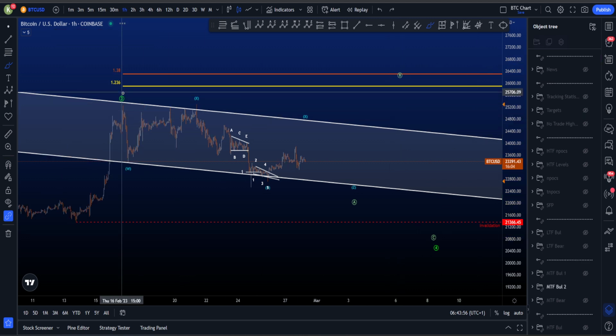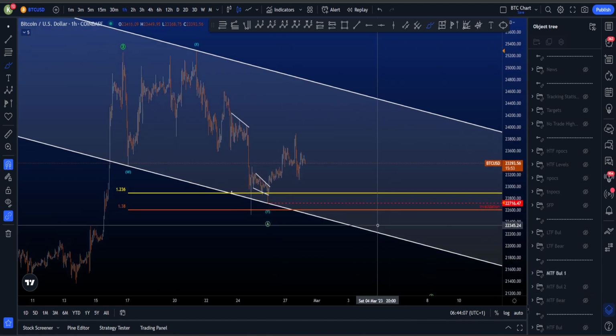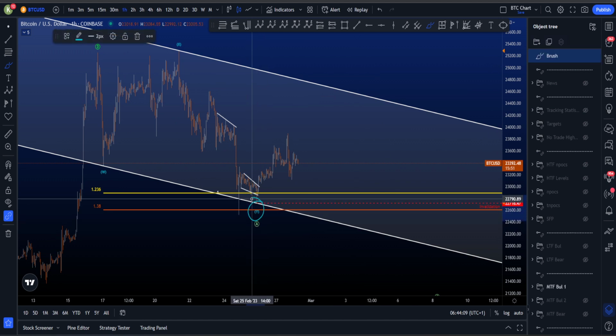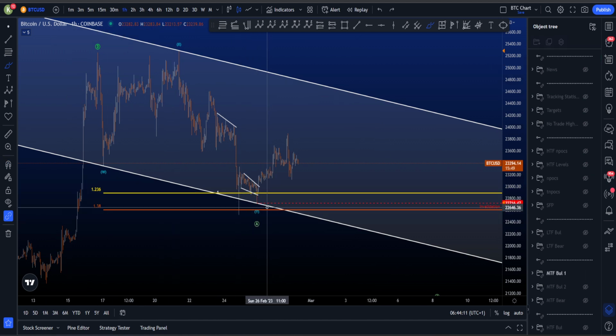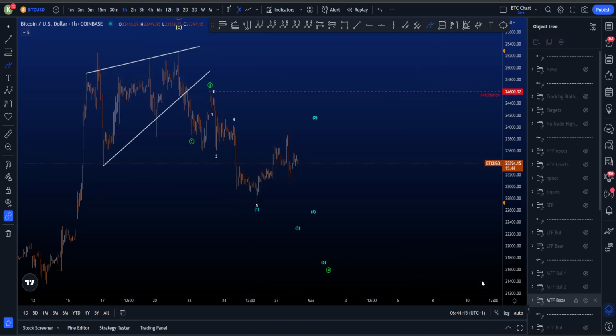Now the invalidation of this scenario is taking these lows before we take these highs. And that is the same with the first scenario, or actually quite similar to the first scenario, but there the invalidation is a little bit higher because if this is the end of wave Y in this WXY, then we don't want to see price going below 22.7k in this scenario.